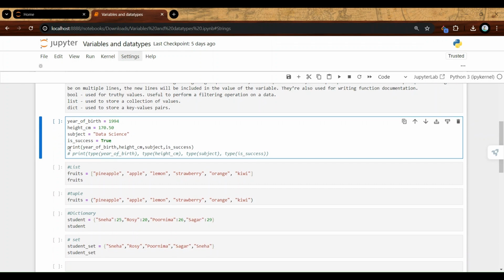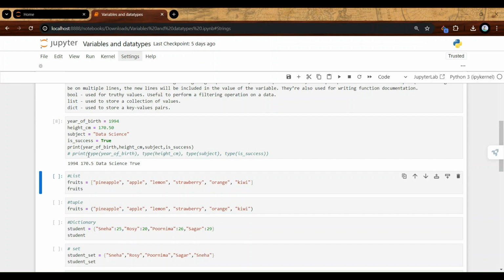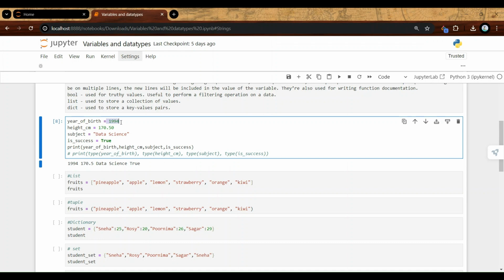Then the other thing is that you see I'm using a print function to print all the variables. Now let me just run this by pressing shift enter, and there you go. So it is printing basically everything about what I have in the variables. If you see print year of birth, it is printing me the value. Now if you have a value with you, but you're not really sure if the value is an integer or a string or anything, and you want to find out the data type of any value, how would you do that? There is something called a type function that we use. You can also use d type or simply say type, anything.